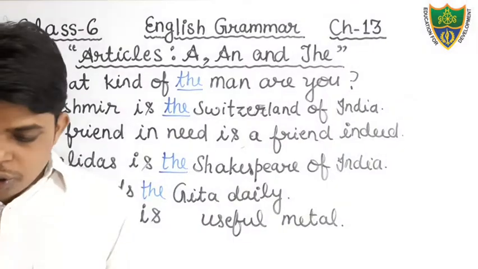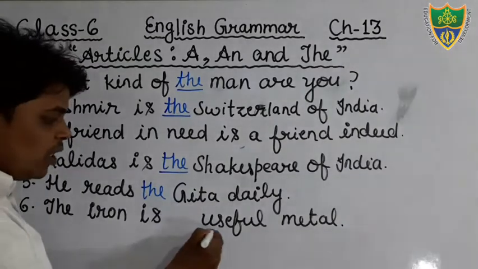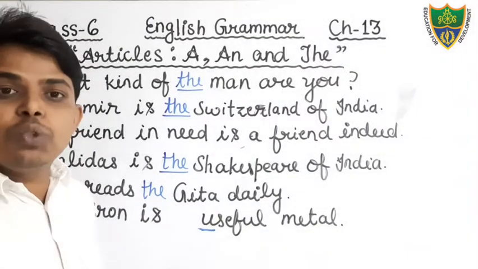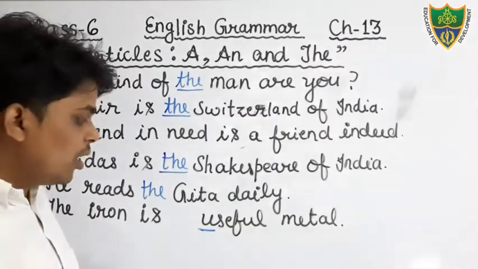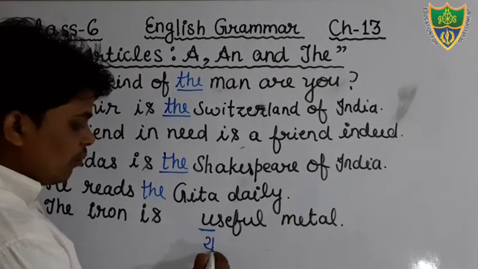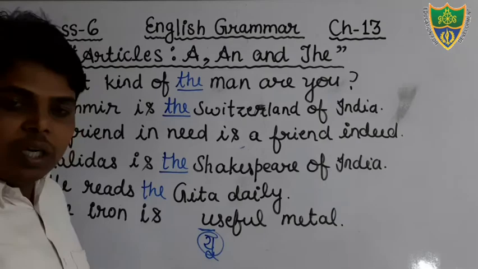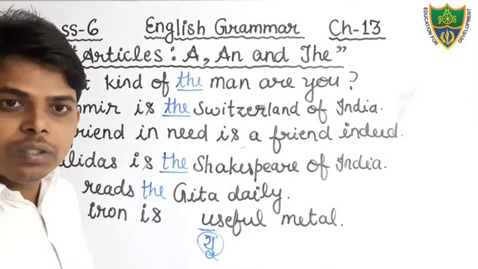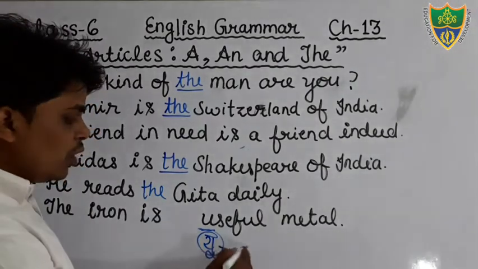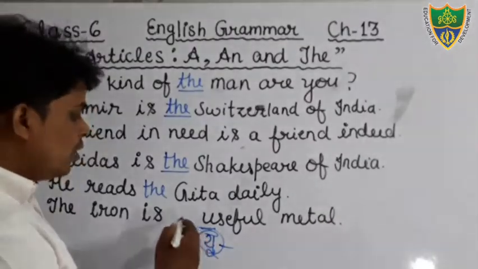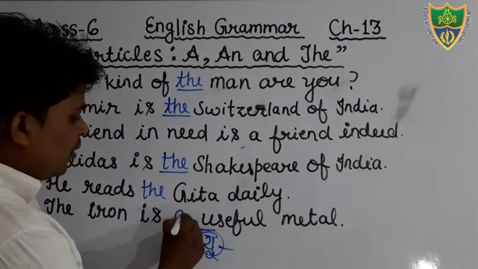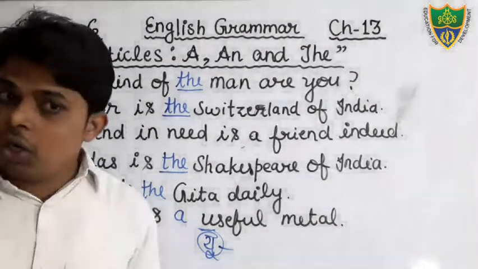Useful metal. Dear students, I have told you already that U is a vowel letter of English, but the sound here is according to Hindi alphabets. So here it is a consonant sound, and therefore we will use the article a, not an.